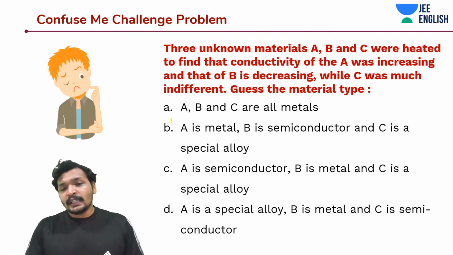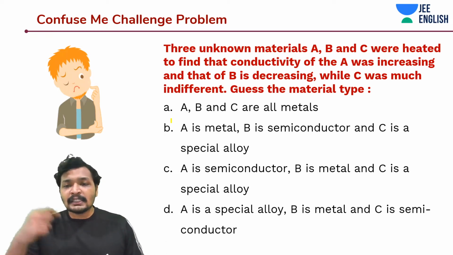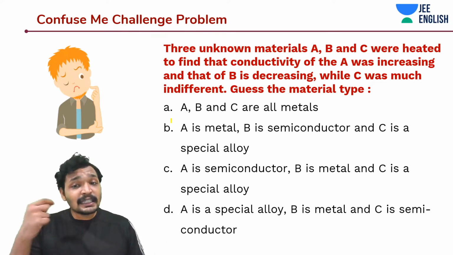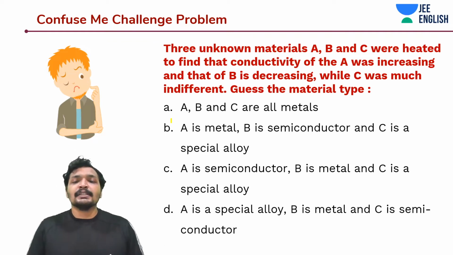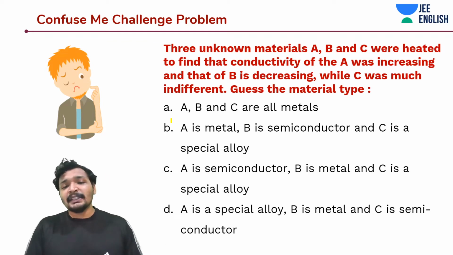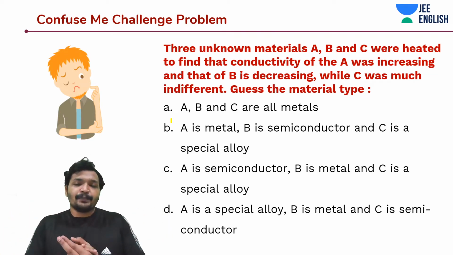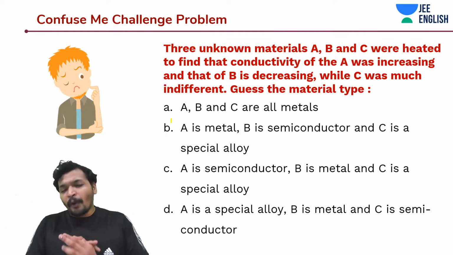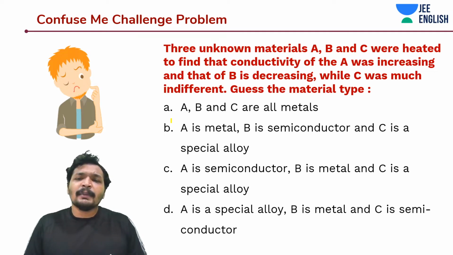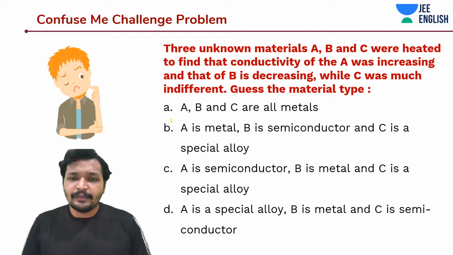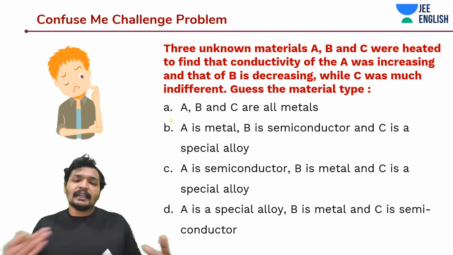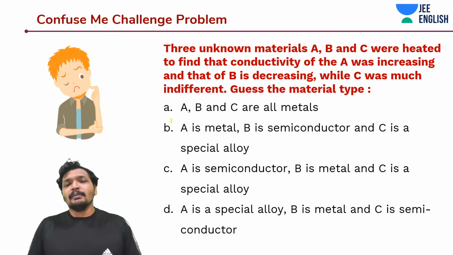So what is told over here? The conductivity of A is increasing while you are heating, that means while you are increasing the temperature. And that of B is decreasing while you are increasing the temperature. While that of C stays indifferent as the temperature increases. So probably you got the hint that C is not a metal or semiconductor, it's an alloy. Be it the conductance or the resistance, that is not being reflected.